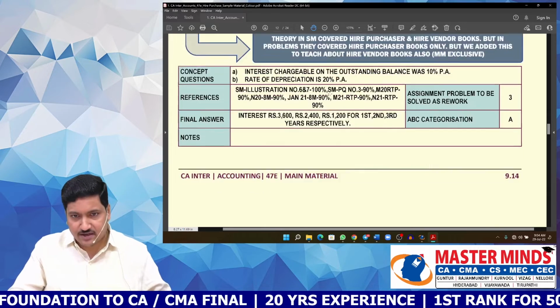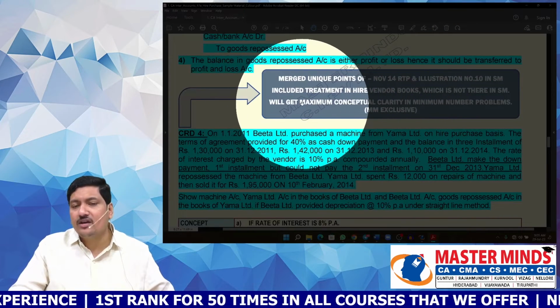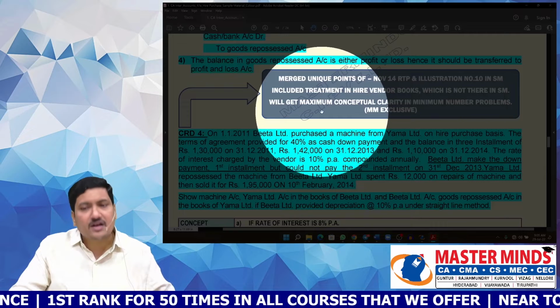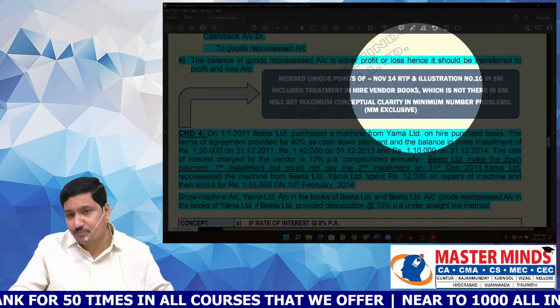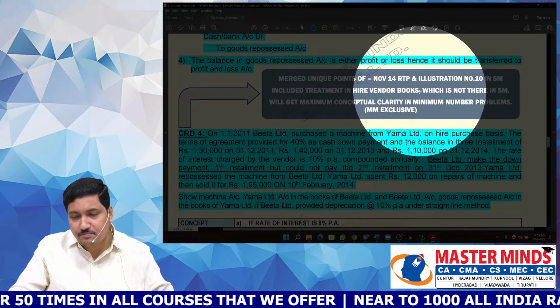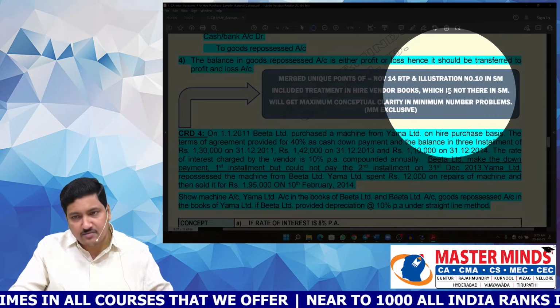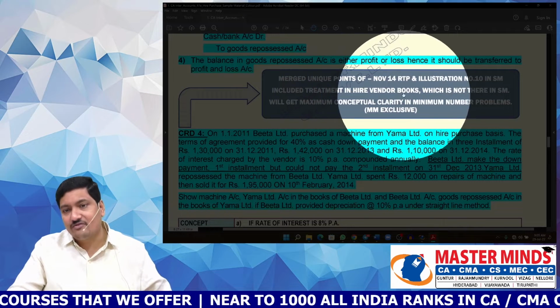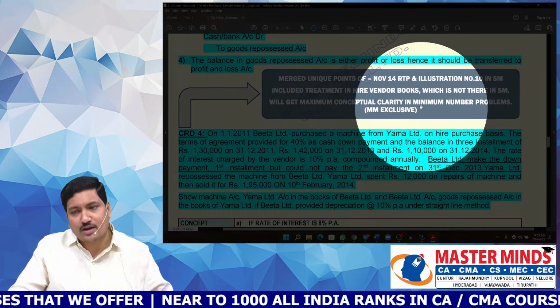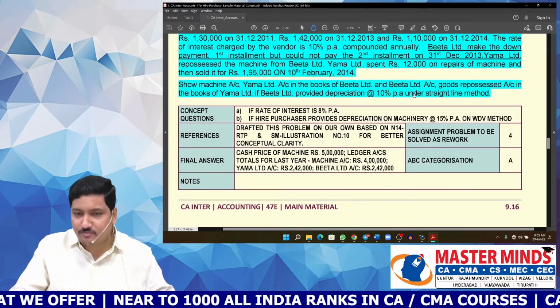That means we are trying to modify the problem in such a manner that we can teach more conceptual clarity to the students. Here is another unique feature of our Masterminds material. We have merged the highlight points of two different problems, the November 14 RTP and illustration 10 in the study material, and we designed our own new problem. With this, you can get maximum knowledge in just a minimum number of problems.